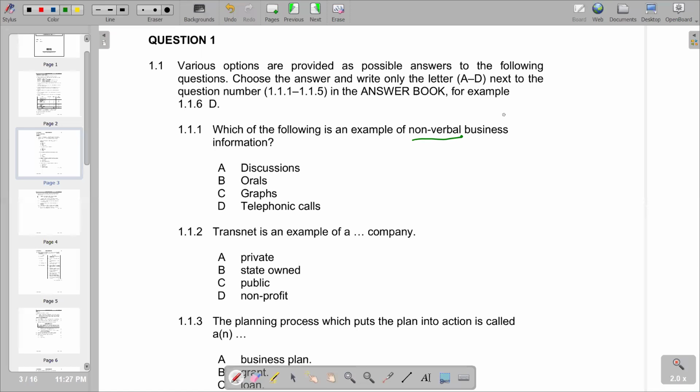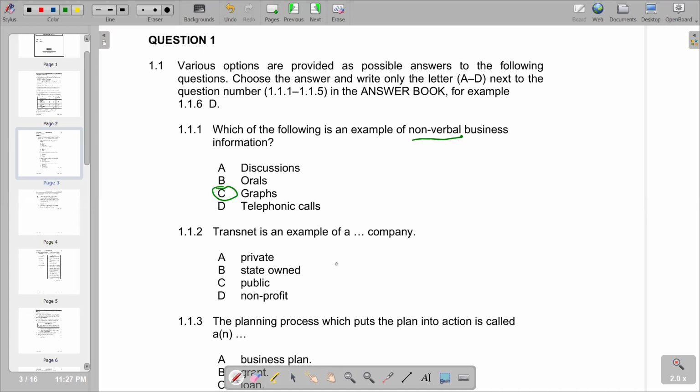So the only appropriate answer that we have there is a graphs, which does not include communication through spoken words or written words. So graphs becomes the correct answer that we have on 1.1.1.